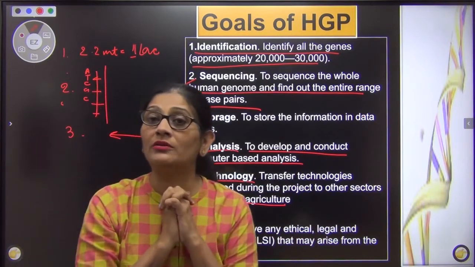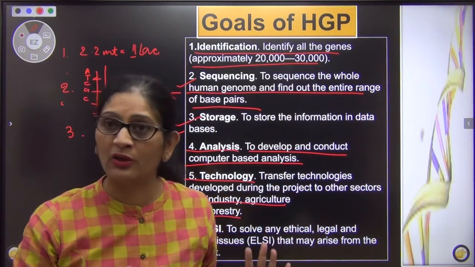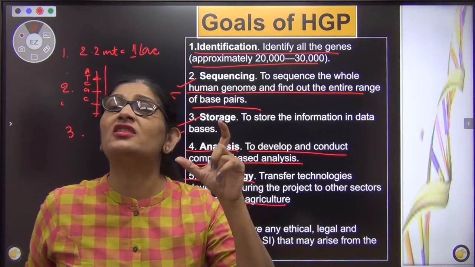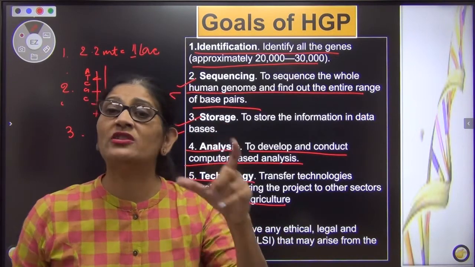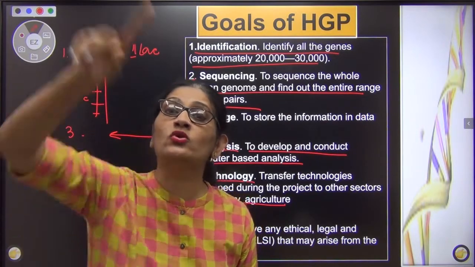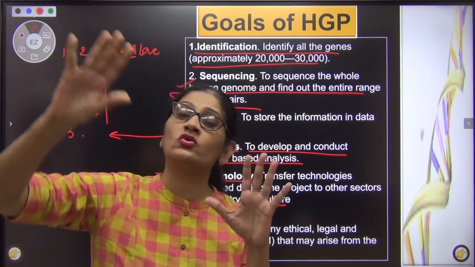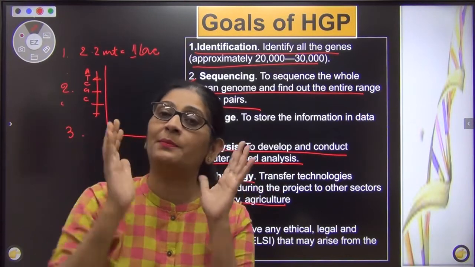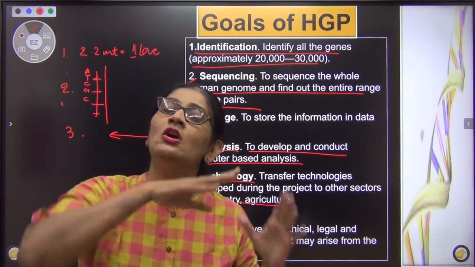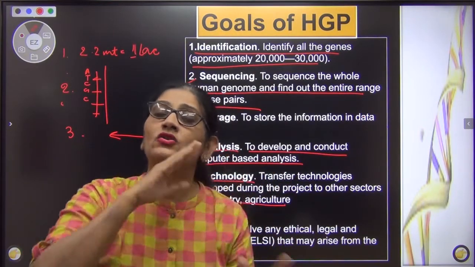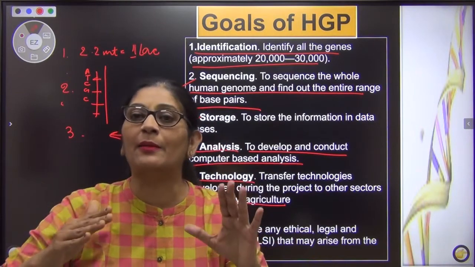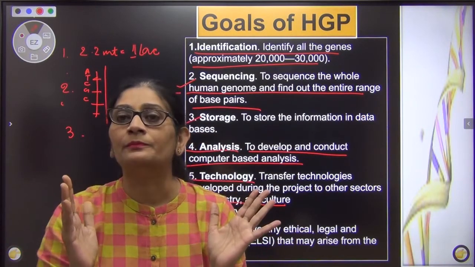Or if I find out, I'll give you an example. Say I find out that bears hibernate. We know that bears, bhalu, hibernate. So which gene is responsible for hibernation? If I could find it, I could take out this gene and insert it in a human being who's going to space. It will take 2 years to reach space, and the person will be doing nothing. So why don't we put the hibernation gene into human beings also, so that they could be in a hibernation mode, so that for 2 years their body could go with the least metabolism and hence least injury.